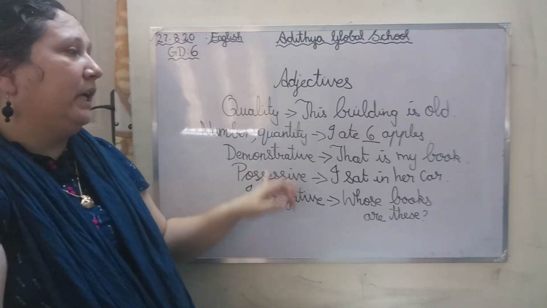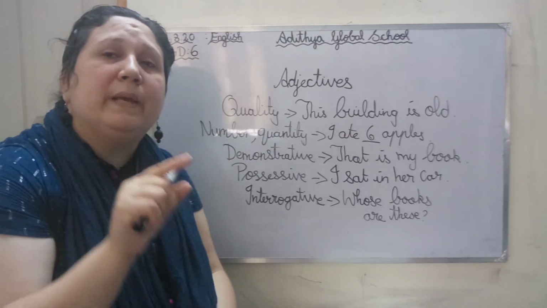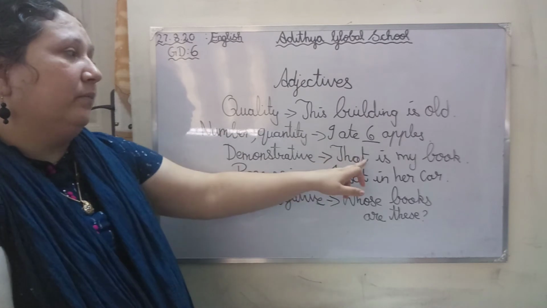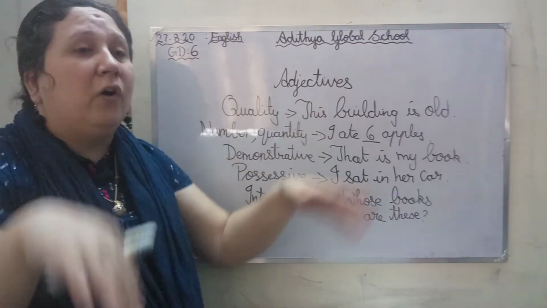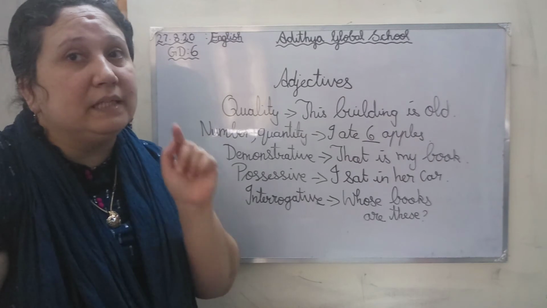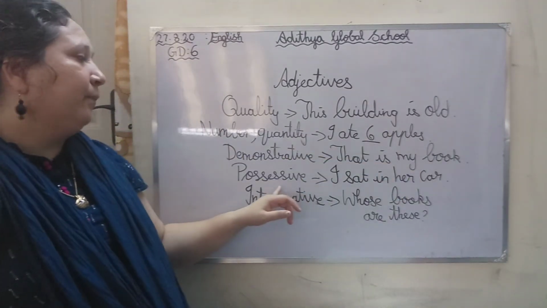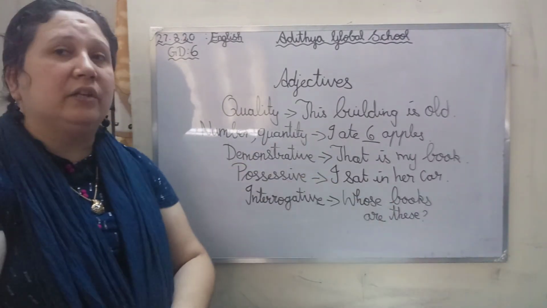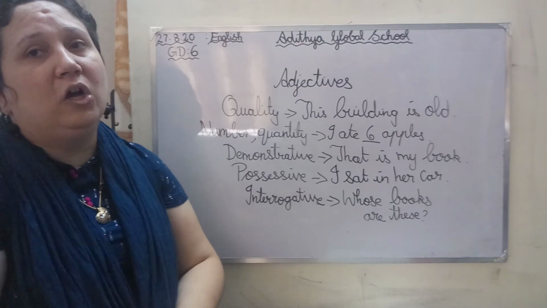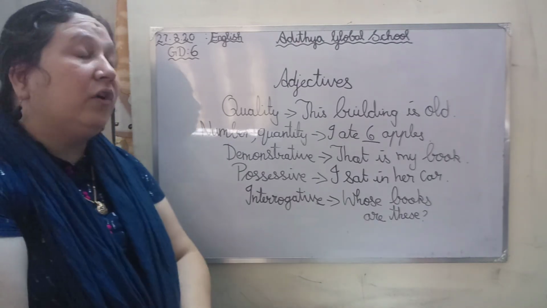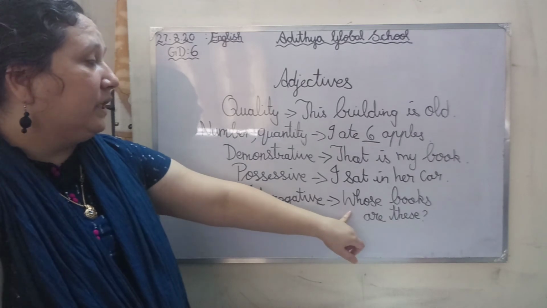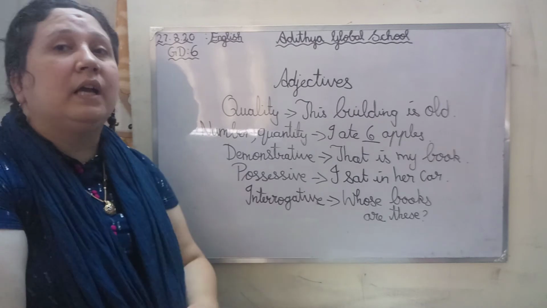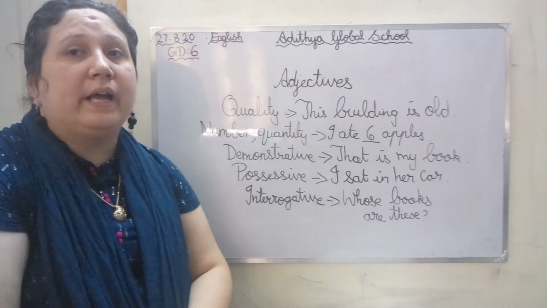Then demonstrative. Demonstrative means when we talk about a specific person, place or thing. I am saying that is my book. I don't say all that is my book. I am talking about a specific thing. Then coming to possessive adjectives. I sat in her chair. It gives a possession for that person or thing. And last is interrogative adjective, which asks questions like what, whose and all that. I hope you are clear with your adjective parts now.